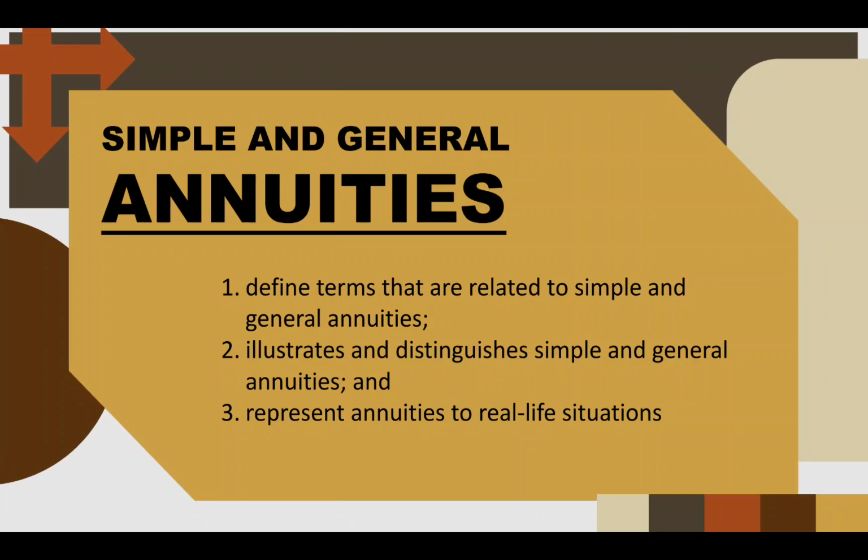Our objectives for this discussion are, first, to determine the terms that are related to simple and general annuity, and then illustrate and distinguish simple and general annuities. So you have to learn how to illustrate and differentiate them. Number three is to represent annuities in real life situations, and of course, to answer problems regarding annuities.